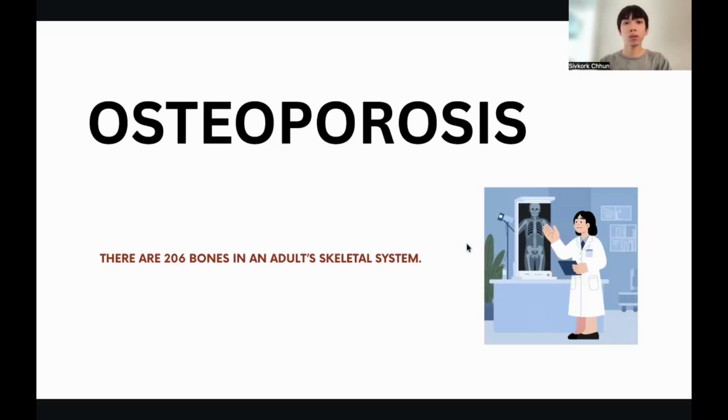So today I want to talk about osteoporosis. Before we begin, I want to explain the specifics of bone function, because osteoporosis is a chronic condition related to bone. There are 206 bones in an adult skeletal system.